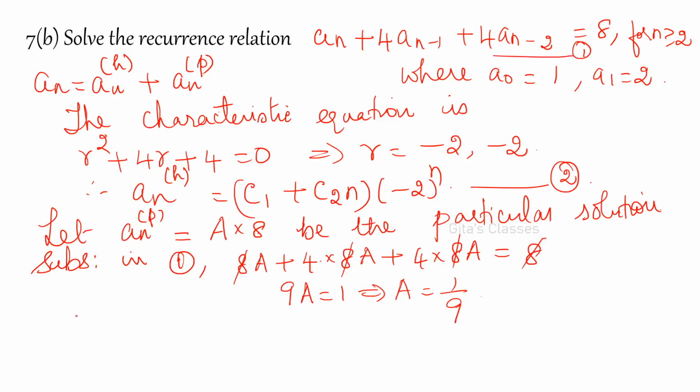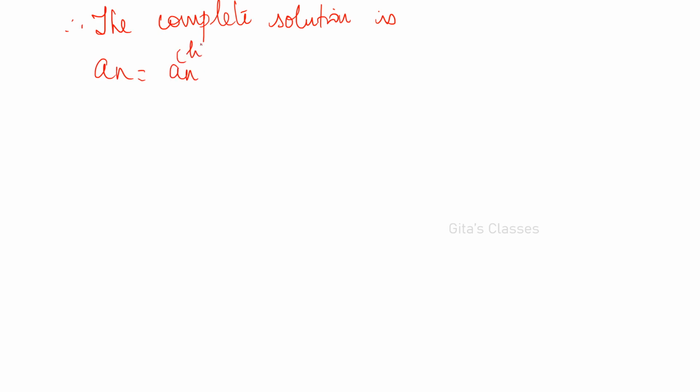A is equal to 1 by 9 means what? If you substitute in this, our solution, 1 by 9 into 8, so it is 8 by 9. So a_n particular is equal to 8 by 9, right? Therefore, the complete solution is a_n is equal to a_n homogeneous plus a_n particular, that is (C1 plus C2 n) into (minus 2) to the power n plus 8 by 9.